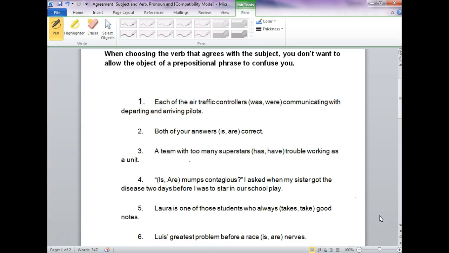So here we go. First thing you should always do, mark off the prepositional phrases. Why? Because the subject and the verb will never be in a prepositional phrase. So,